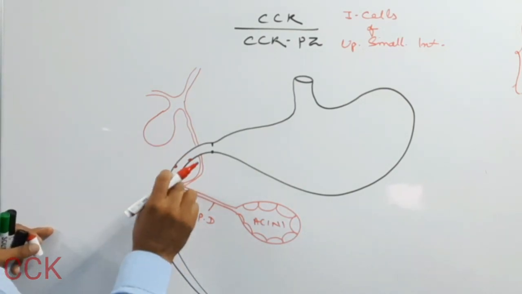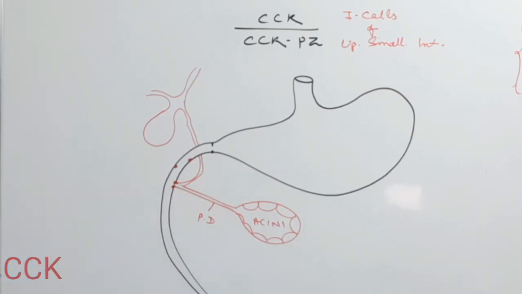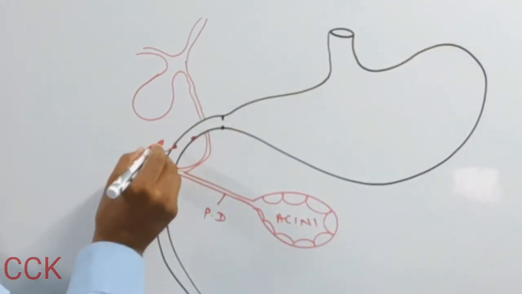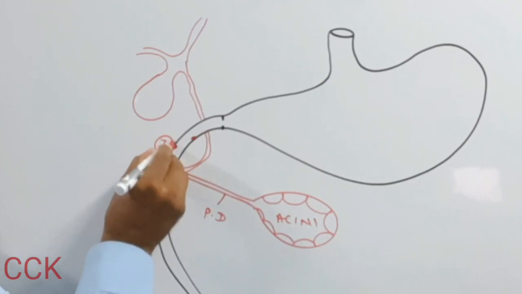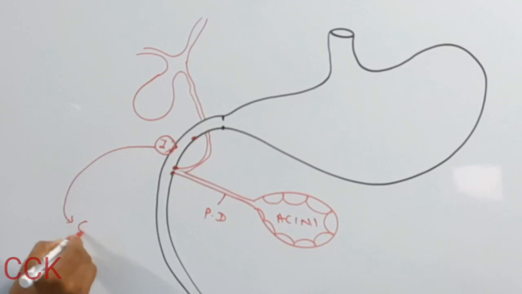Okay, that is the sphincter of Oddi. Now the I cells are present in the upper part of the small intestine, suppose in the duodenum. So the I cells secrete CCK,